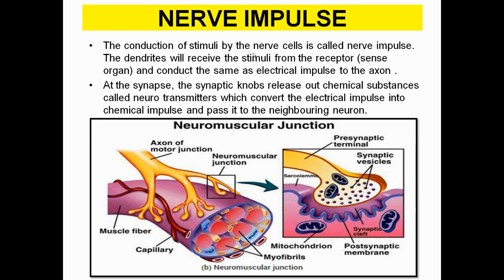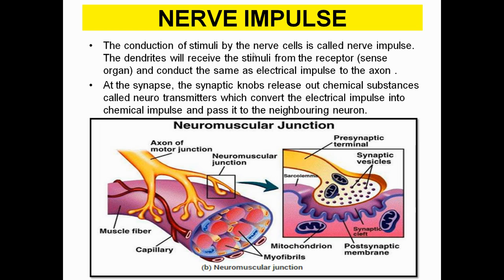That's how the synapse helps in transmitting signals from nerve cell to nerve cell, or from nerve cells to muscle cells, or any of the cells in concentration.